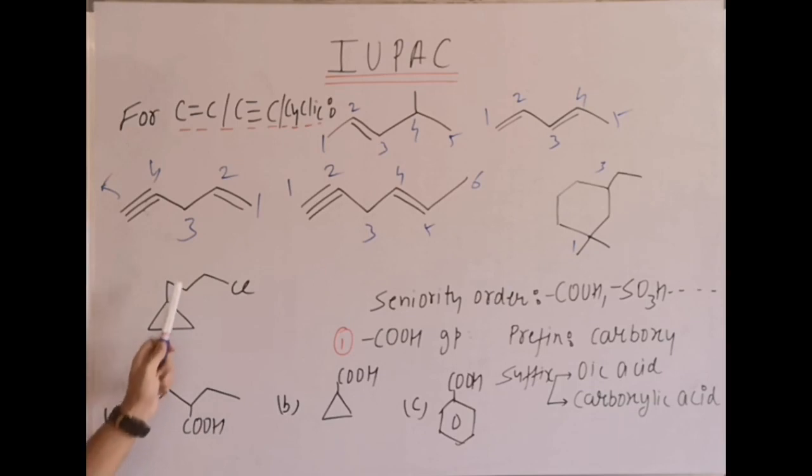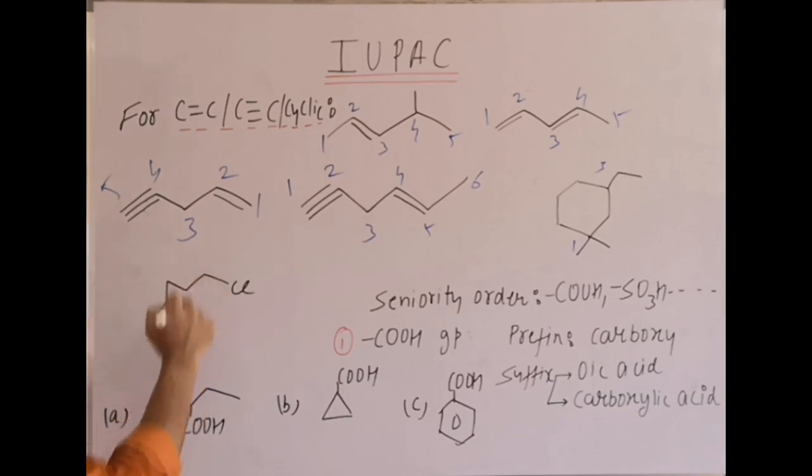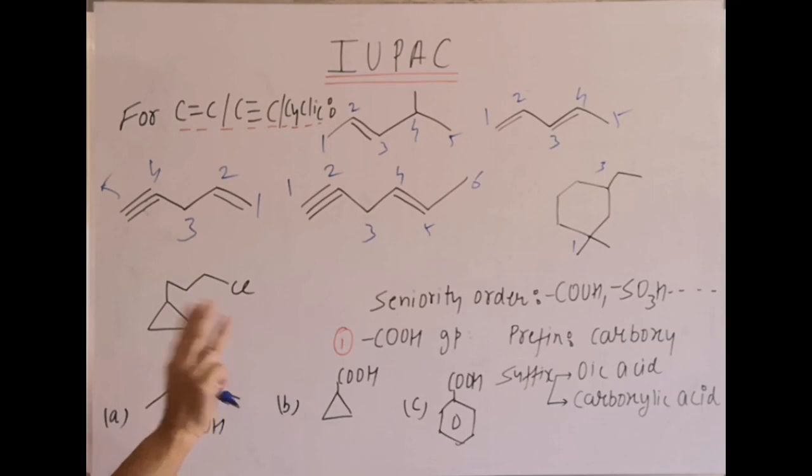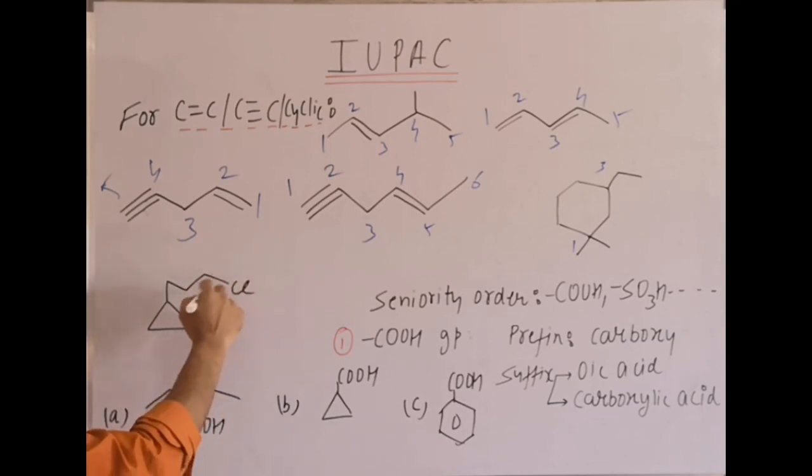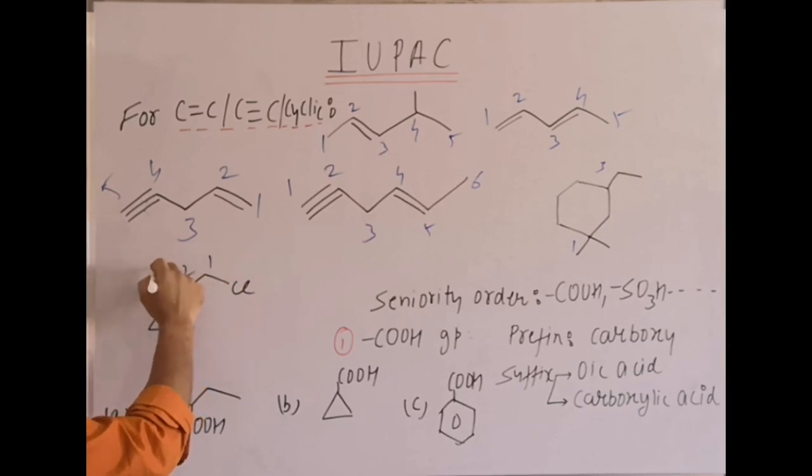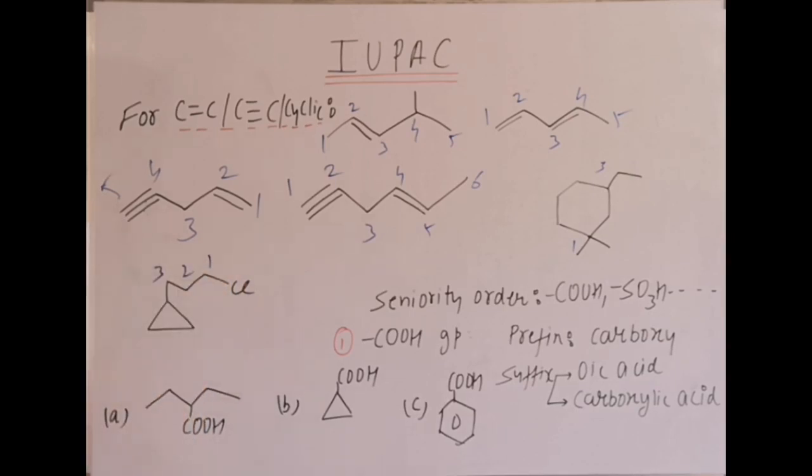In the next example, a ring is there, a 3-membered ring, and the side chain is again 3-membered. Now in this case, if you select the ring as the parent chain, you get 1 substituent. If you select the side chain as the parent chain, you get 2 substituents, one is Cl, one is the cyclopropyl ring. So select the side chain as the parent chain, which is again 3 carbon atoms, and alphabetically C comes first. Numbering 1, 2, 3, it becomes 1-chloro-3-cyclopropylpropane.